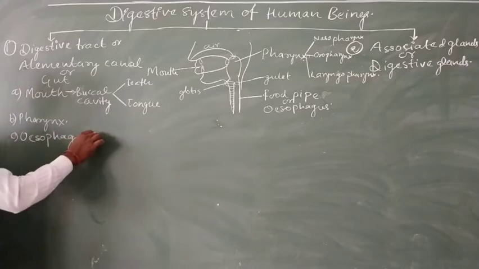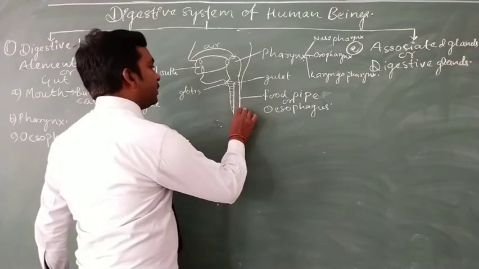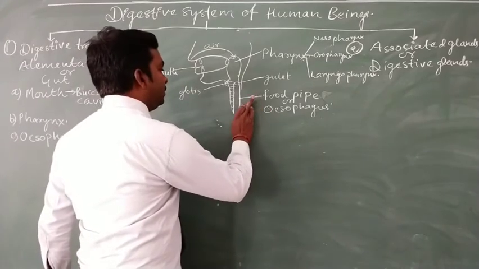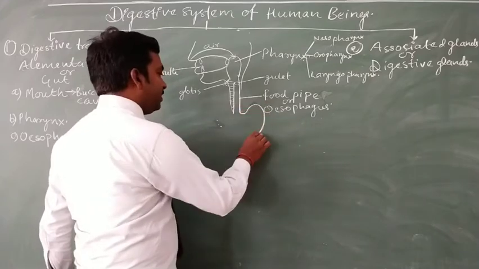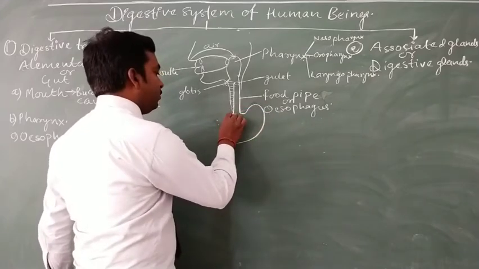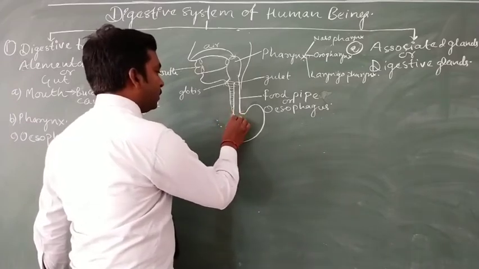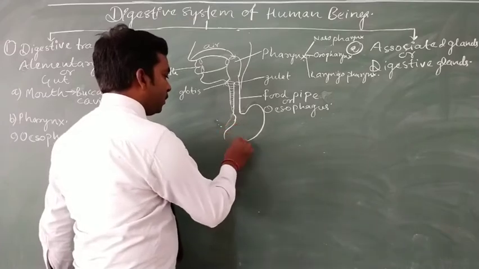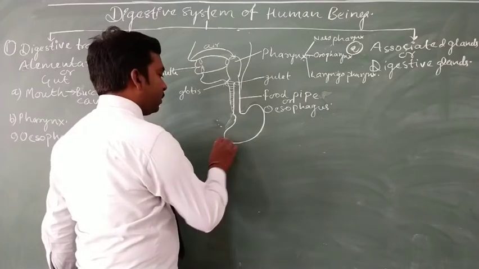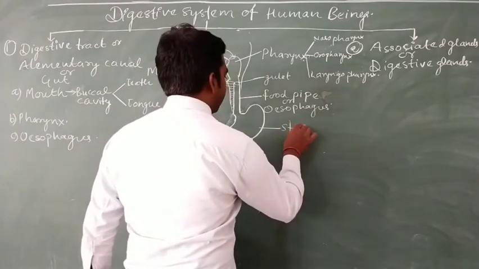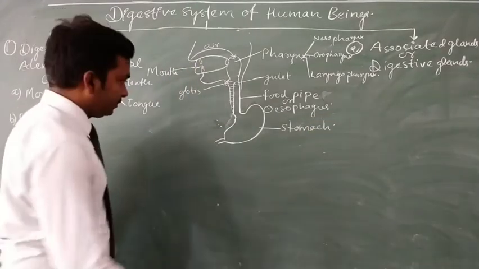Esophagus or food pipe. Then food pipe opens into a swollen J-shaped structure, which is known as the stomach.